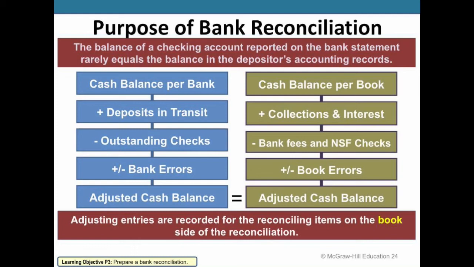We're going to do the same thing with our accounting information, to where any information we get from the bank in terms of interest or collections, and then subtract any bank fees that we may learn about through that bank statement or non-sufficient checks. And then, again, either additions or subtractions for any book errors to get an adjusted cash balance that should be the reconciled amount. So these adjusted cash balances for both the banks from the bank statement and from the book amount should match and be reconciled.